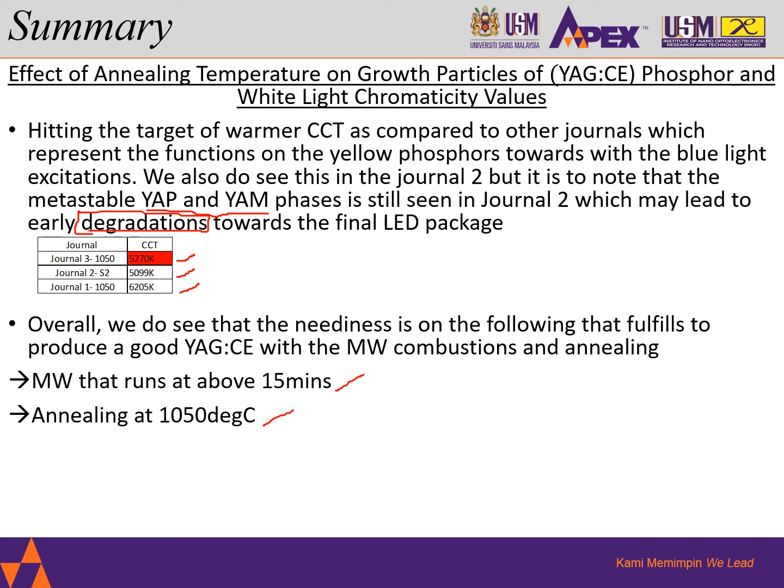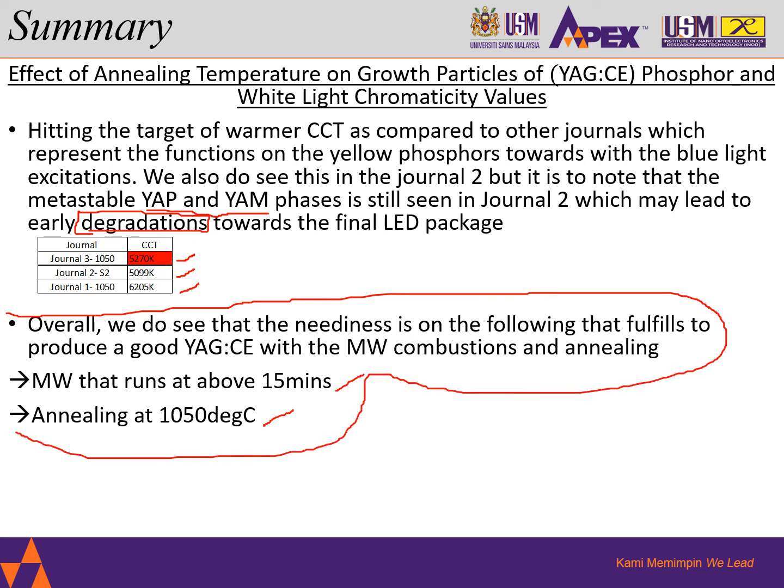These are my two statements, which overall give me the reason that a YAG cerium doped phosphor can be produced with the best purity level under the following conditions.